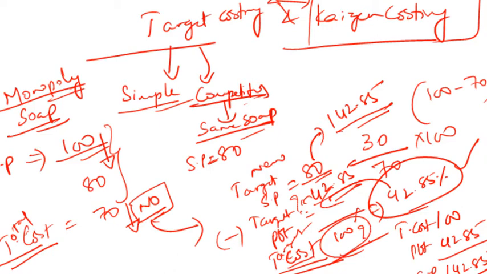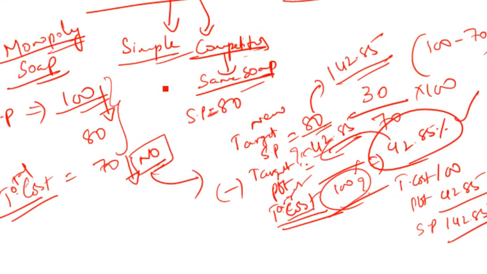I'll try to repeat this one more time. See here. What we have actually done is that initially this guy was selling his product at 100 rupees. Later he came to know that his competitor is selling the same product at 80 rupees, and therefore he is forced to reduce his selling price to 80. Let's say his initial total cost is 70. Many of you might be thinking, anyway the cost is 70, so why not straight away reduce the selling price from 100 to 80 so that I'll still get a profit of 10? No, no business person would ever do that.